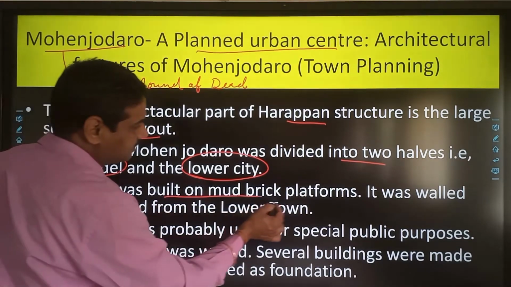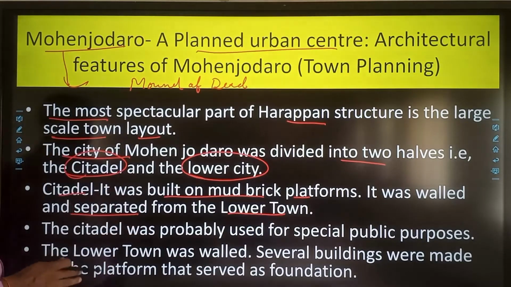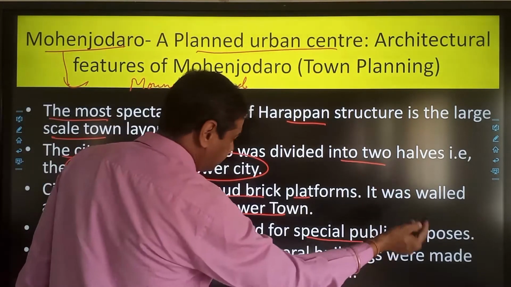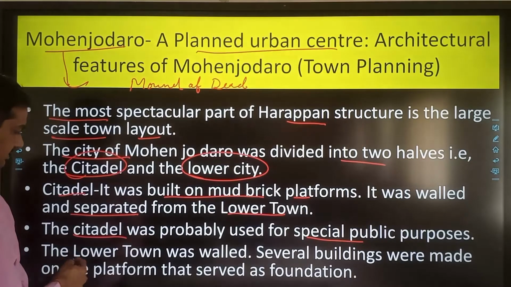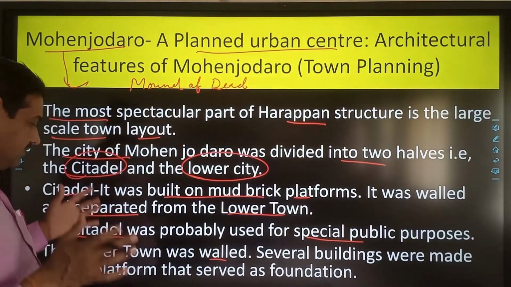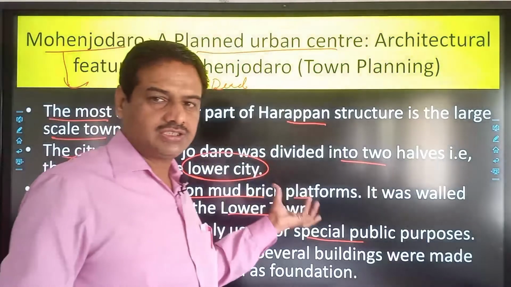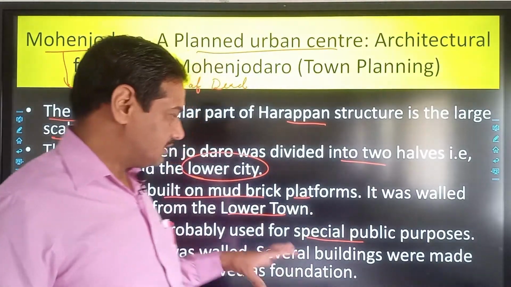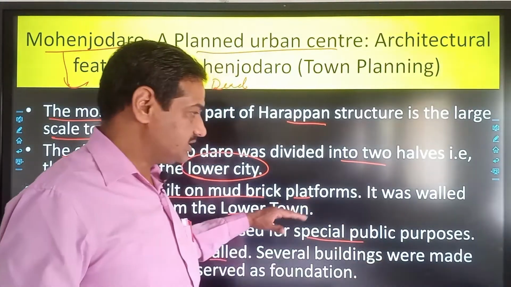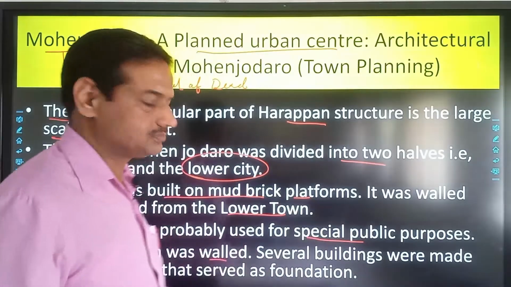It was built on a mud brick platform. It was walled and separated from the lower town. It was small in size, but on a high platform. The citadel was probably used for special public purposes, especially rituals. The lower town was walled, and several buildings have been recovered from it. Some had foundations, but some were missing. Some houses in the lower town were also built on platforms, but the rest were built on the ground, in the lower part, while the citadel was situated on an upper part, on a man-made platform.